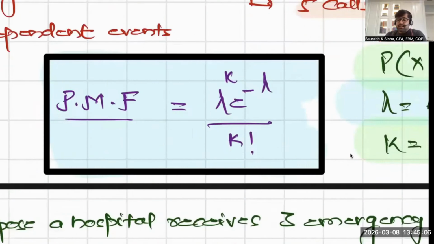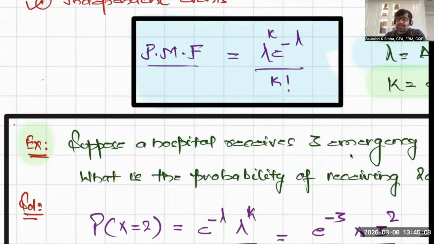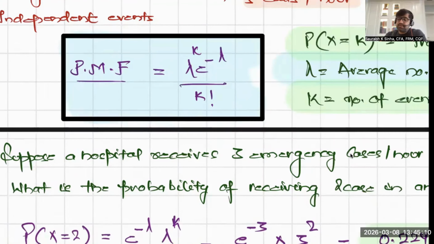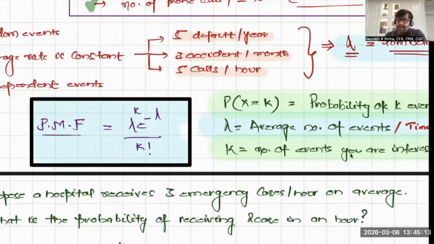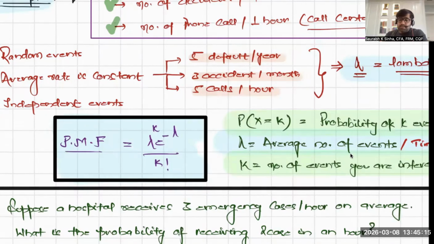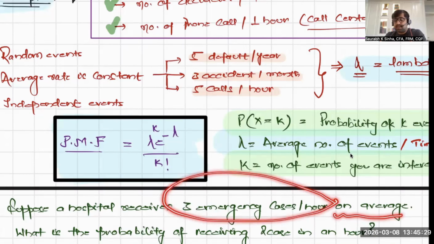Let's take a very simple example and try to solve it at your end. Pause the video and try to solve it. I'm reading the example for you. Suppose a hospital receives 3 emergency cases per hour on average. When you read "on average," it refers to lambda, so lambda is known.